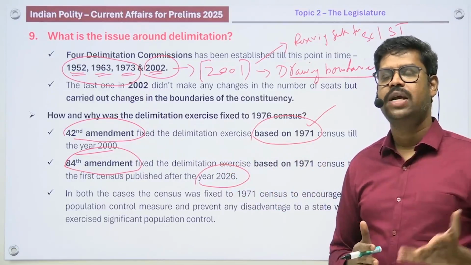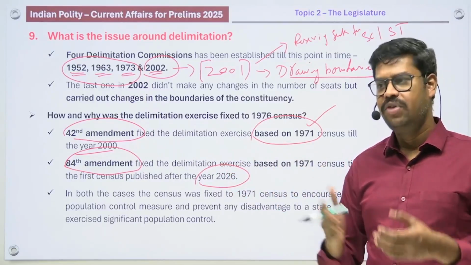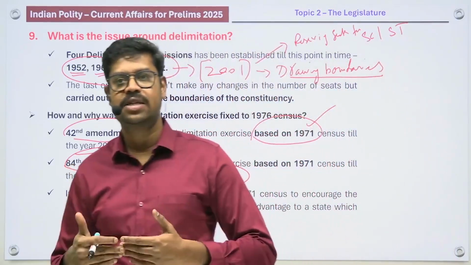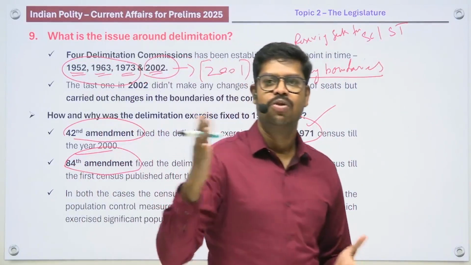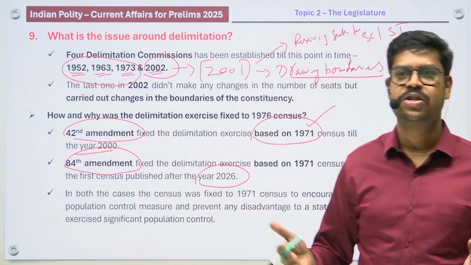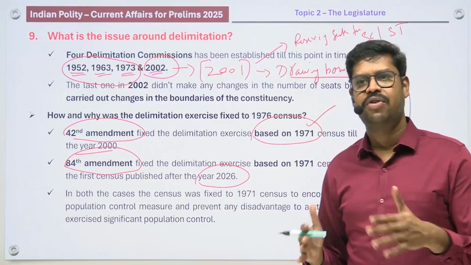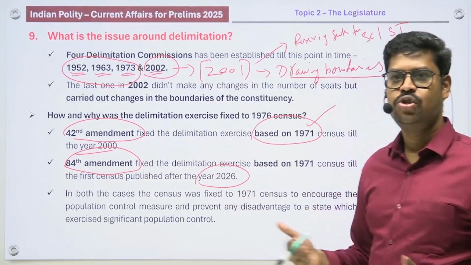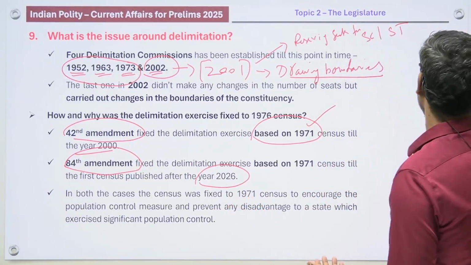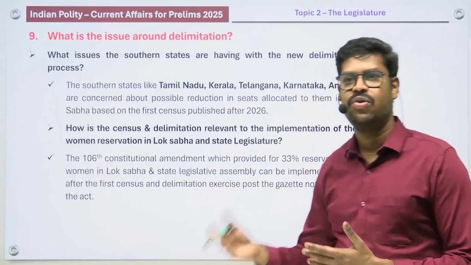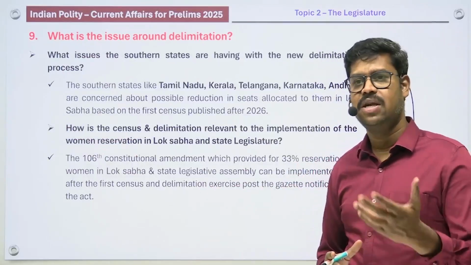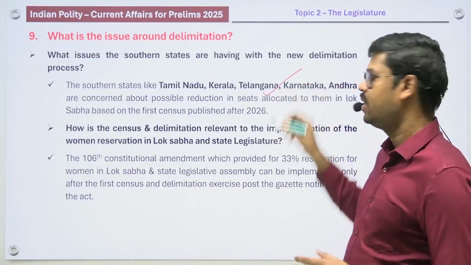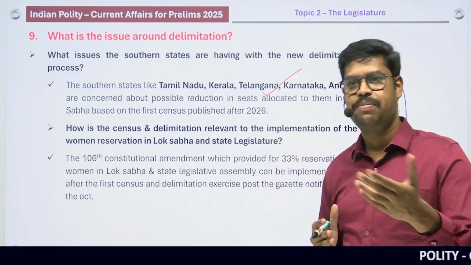The same view is taken by the southern states, saying that we have followed the directions given by the center, to reduce the population. Are we going to be penalized just because we reduced the population, by reducing the number of seats? Therefore, any delimitation that happens should be done in a very fair manner without affecting our seats. That's the concern of the southern states. Anyway, we are not sure which way the delimitation is going to happen, but first we need to have the census after 2026, then the delimitation will happen. But there are already apprehensions from the southern states. So this is the reason many of the southern states have raised their apprehension to the Home